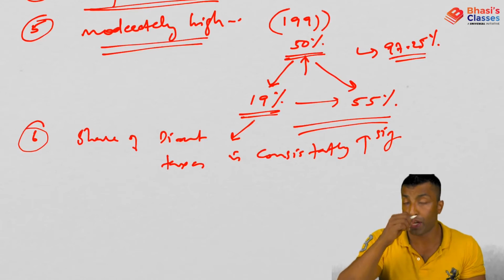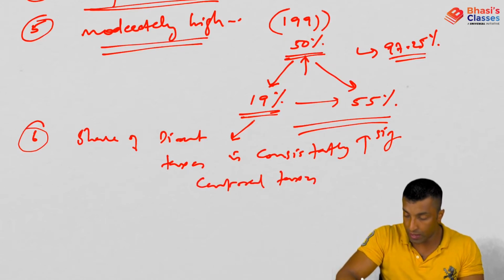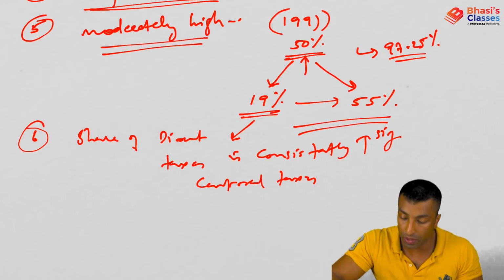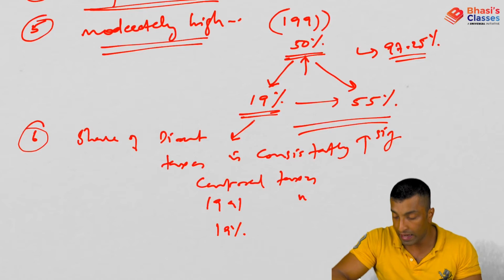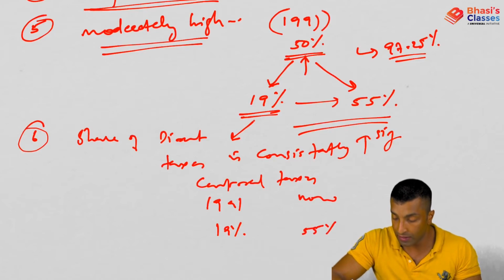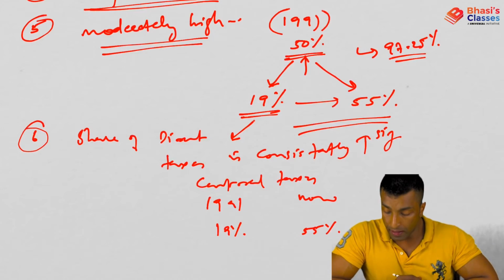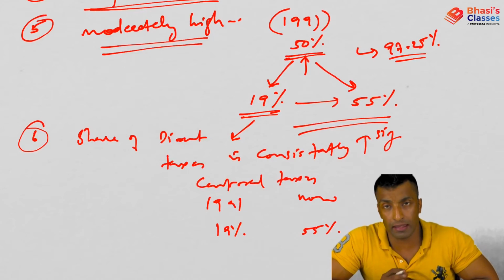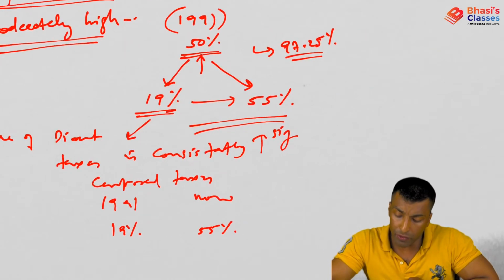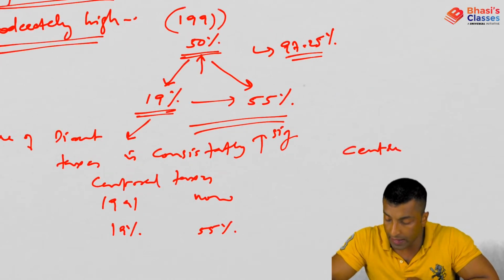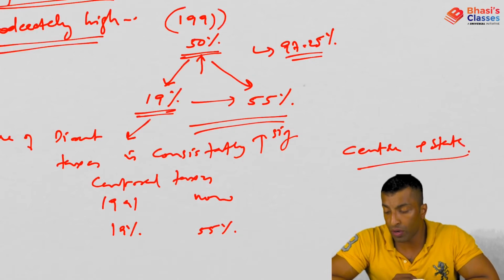But when I'm talking about the share of direct taxes, I'm talking about central taxes. As I've already discussed, in 1991 it was 19%. Now it is 55%. So what you need to know here is that at the central level, direct taxes are contributing more than 55%. But if you consider center plus state, then which one will be more?